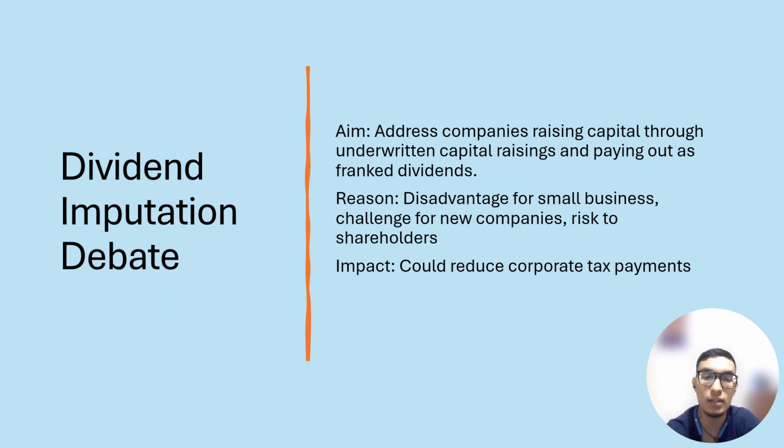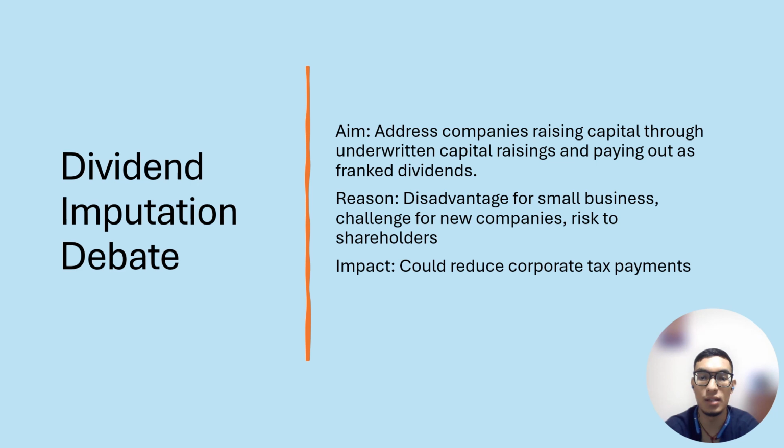Moving on to the next debate, the dividend imputation debate. The recently published Financial Review article titled "Franking System Will Just Create Bigger Problems" discusses the proposed changes to the franking system by the Australian Treasury, which aims to address companies raising capital through fully underwritten capital raisings and then promptly paying out all the money raised as franked dividends.